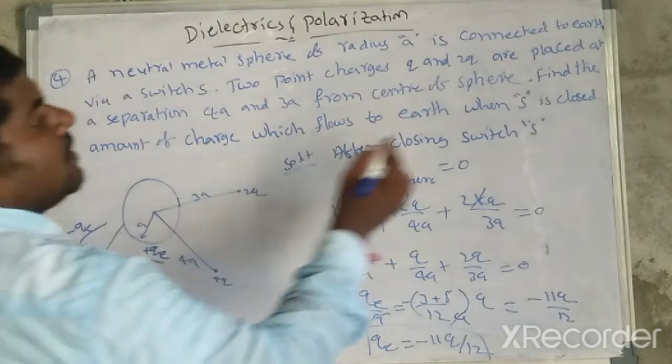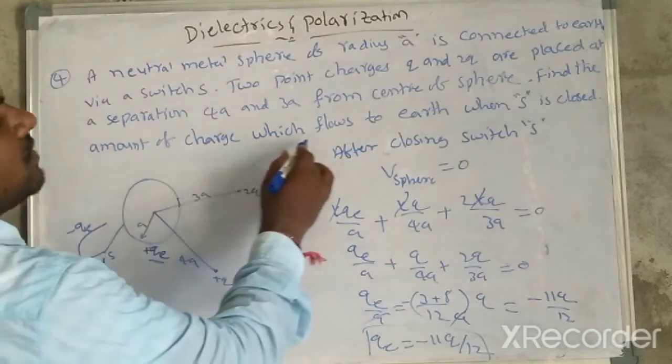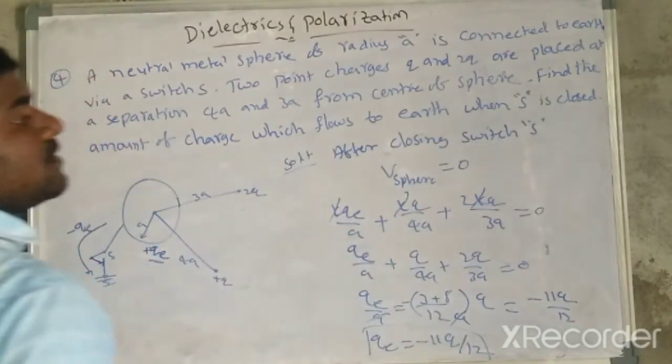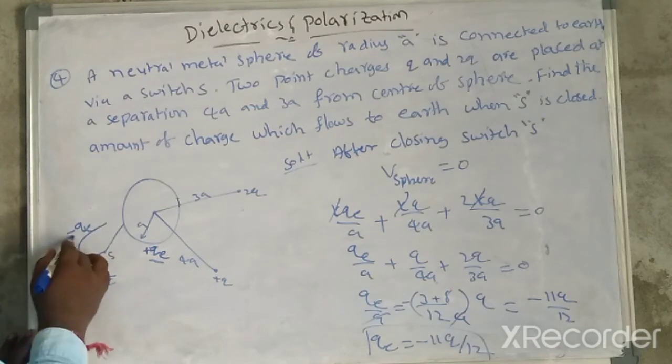But what they are asking here is to find the amount of charge which flows to earth when S is closed. So when S is closed, minus QE.